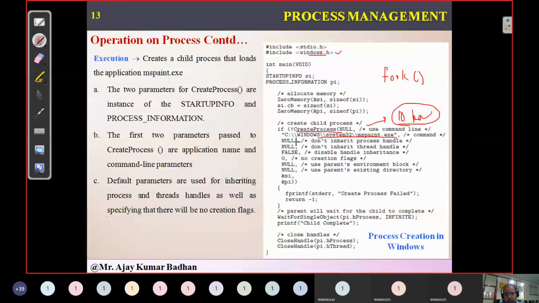Now in this program, they want to open MS Paint and start performing some operation. So they are giving mspaint.exe, which means they are executing MS Paint. When you run this program, you will automatically get the output as an MS Paint window. In that, you can draw any kind of diagram, and that is what is being executed here.